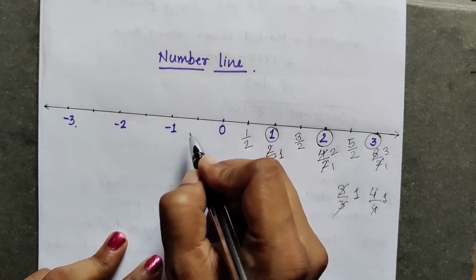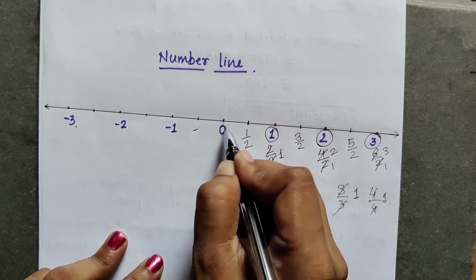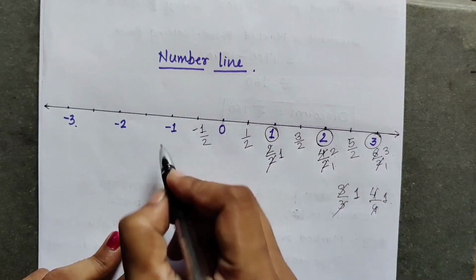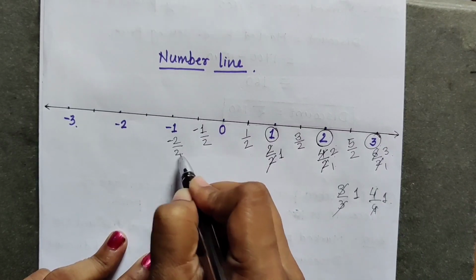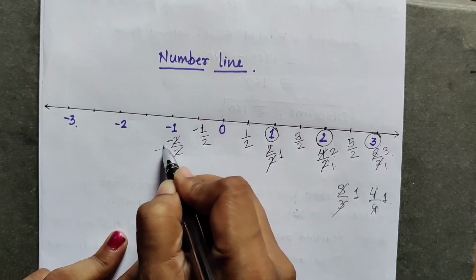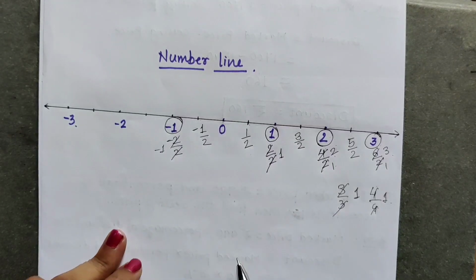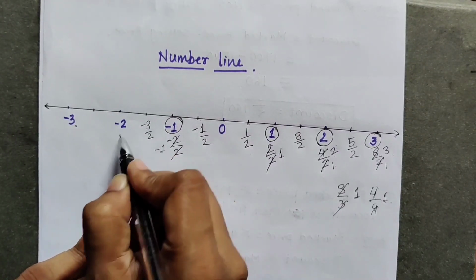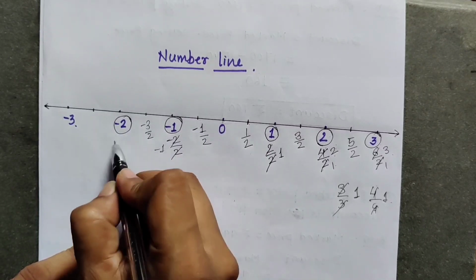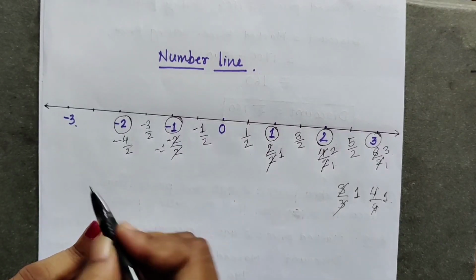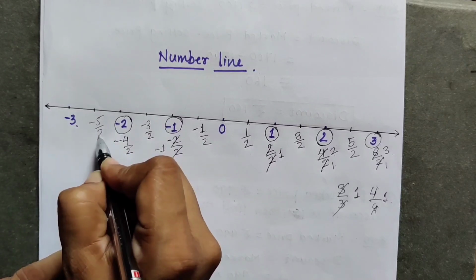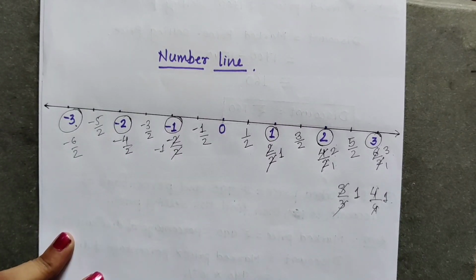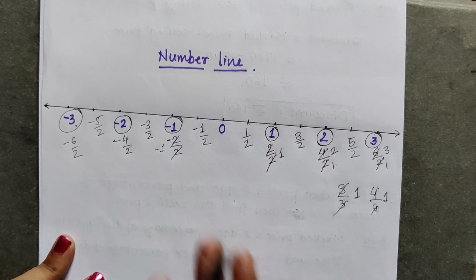Similarly, on the left hand side also we can write the same thing. The first point after 0 is -1/2. Second point is -2/2. -2/2 means -1, which we have written already here. Then third point is -3/2. Fourth point, which we have written -2, means -4/2. -5/2 is the fifth point, and sixth point is -6/2. In this way we have to count the points from 0.